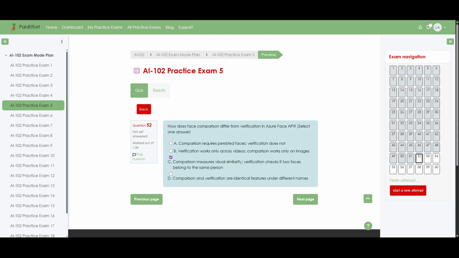Verification, on the other hand, is an identity check. It answers the question, do these two faces belong to the same person, giving you a yes or no style confidence about identity match. Comparison does not require persisted faces and works on still images just like verification. And they are not identical features, because one is for similarity scoring, while the other is for confirming identity.